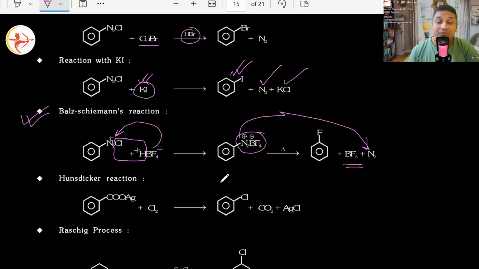Write down the reactants, basically the initial substrates, then the reagent, then any other conditions which are required, any solutions, any pH conditions, any temperature conditions, any acidic or basic conditions. Then write down what product it forms.